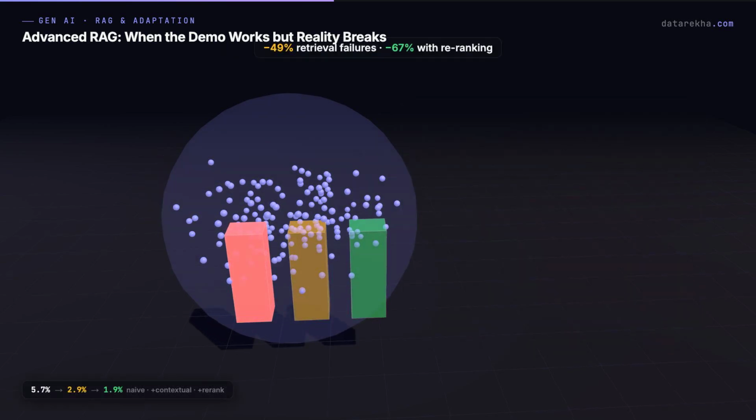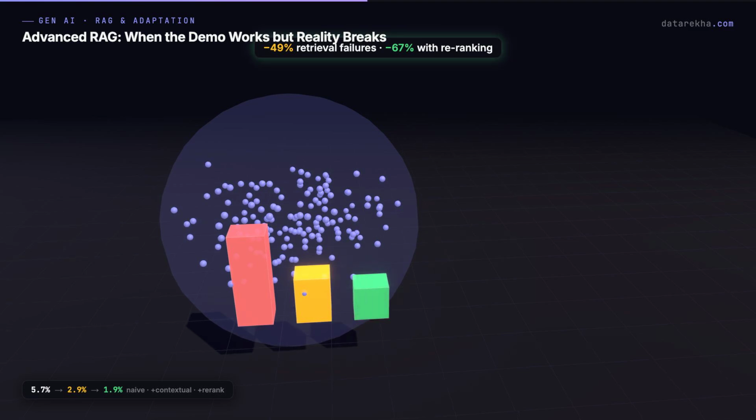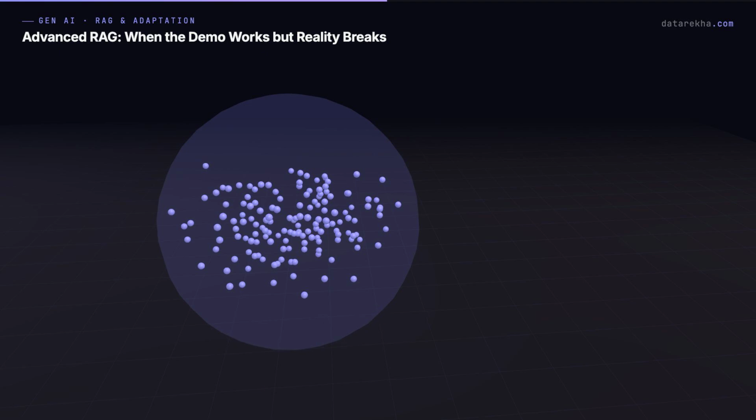And the numbers are stunning. Naive embeddings failed about 5.7% of the time. Contextual retrieval cut failures by 49%. Add a re-ranker on top and failures drop by 67%. For a single technique, that's enormous. But contextual retrieval only fixes the chunk side. There's a matching trick for the query side, and they stack.